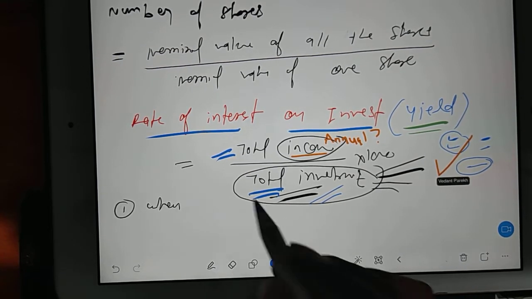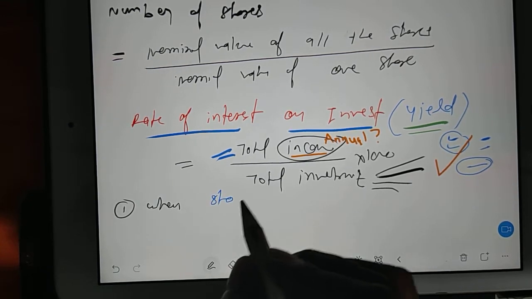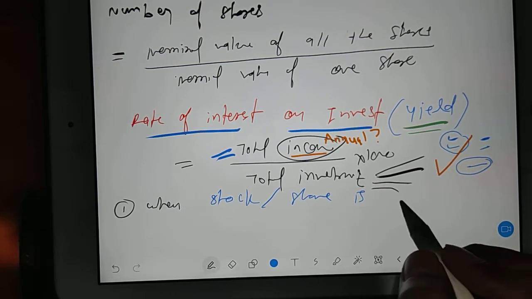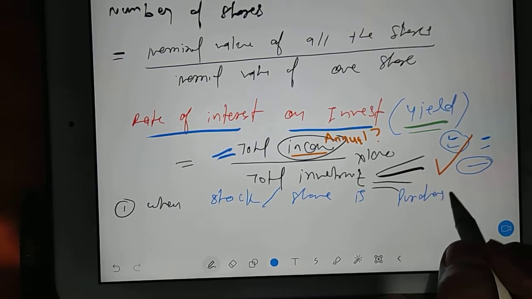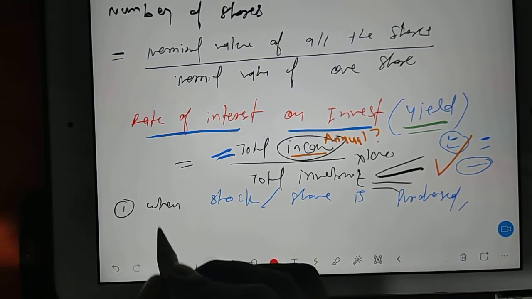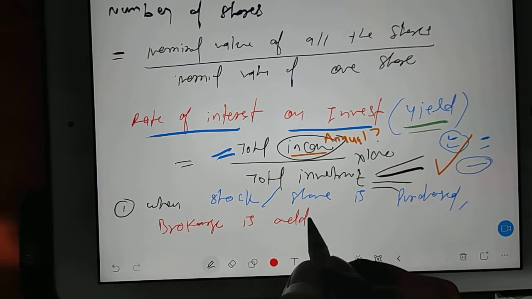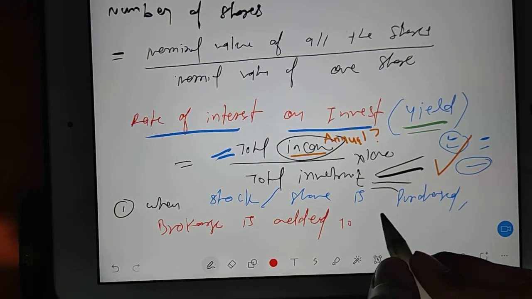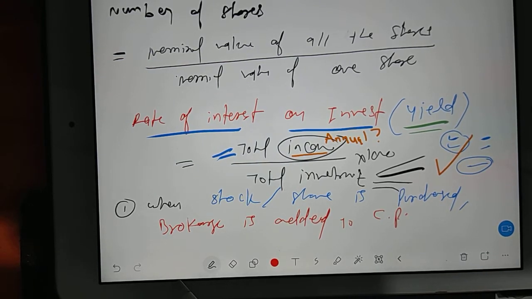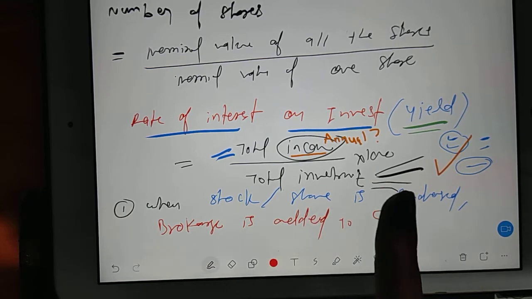Now take down the note point. When stock or share is purchased, comma, brokerage is added to cost price. CP means cost price. And when you are selling, that time brokerage will be subtracted from the selling price.